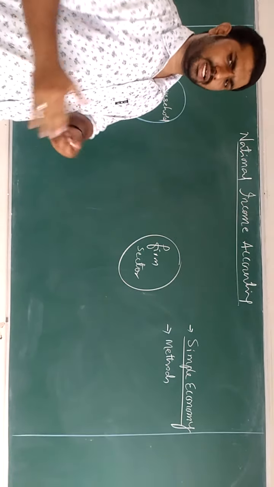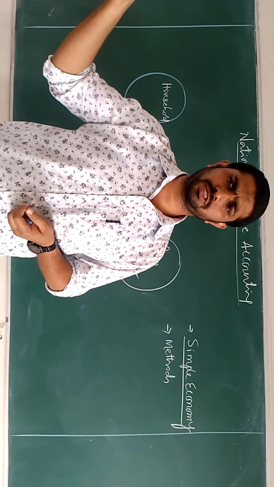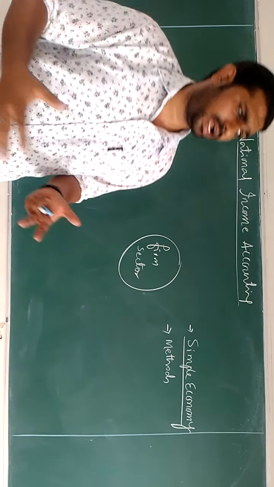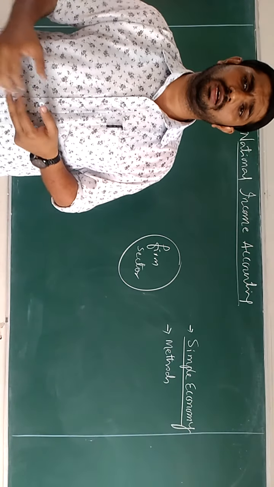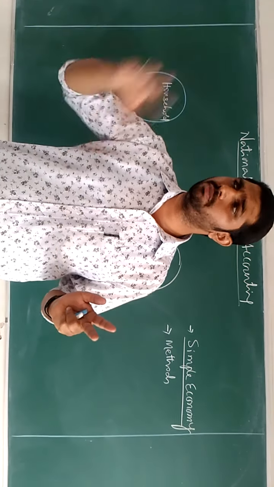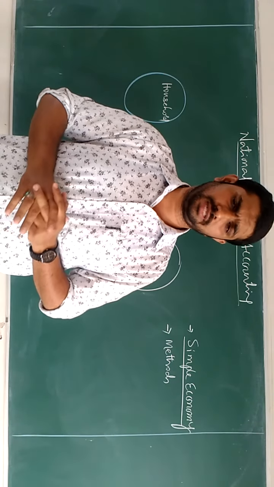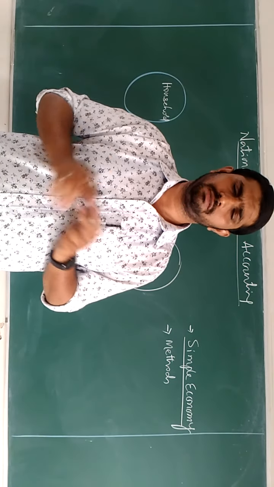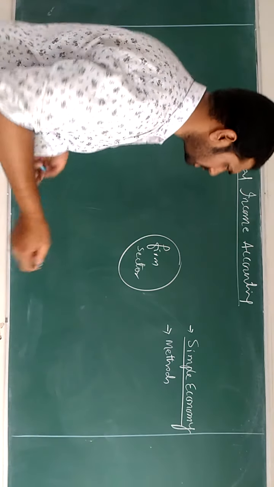Here they made one assumption: the household sector are the owners of the factors of production like land, labor, capital and organization. We, you, everyone, are providing land, providing labor in the name of employees, providing capital, and everything. So the household sector, then the firm sector. The firm sector will make use of all the factors given by the household sector. In such a case, how will the rotation go on in a country? For that, you need to understand a simple circular flow of income, which is called a simple economy.